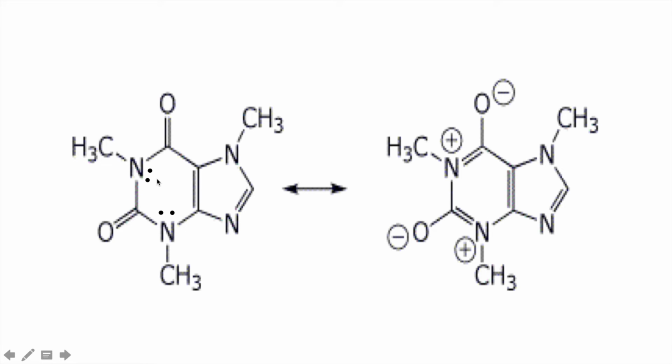Next, caffeine can form a resonance structure by bringing this lone pair of electrons up onto here, and this bond of the oxygen up onto the oxygen. Also, this happens down here. This causes a positive charge on the nitrogen and a negative charge to occur in the oxygen. Also, the zwitterionic resonance is present in this diagram because of the aromatic ring formed in the product.